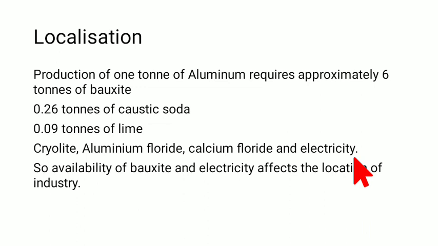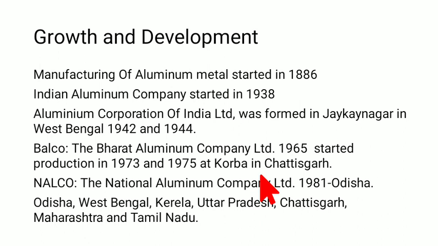So you would want your aluminum smelting industry to be in a place where you get a good amount of electricity, so that you do not have electric fluctuations and you can produce aluminum in a good, normal amount, so that there is no other harm done. So for the location, you will look either at the availability of bauxite or the availability of electricity. These are the two important factors that you will localize your industry upon. Okay, clear with this? Then let's move to a new thing.